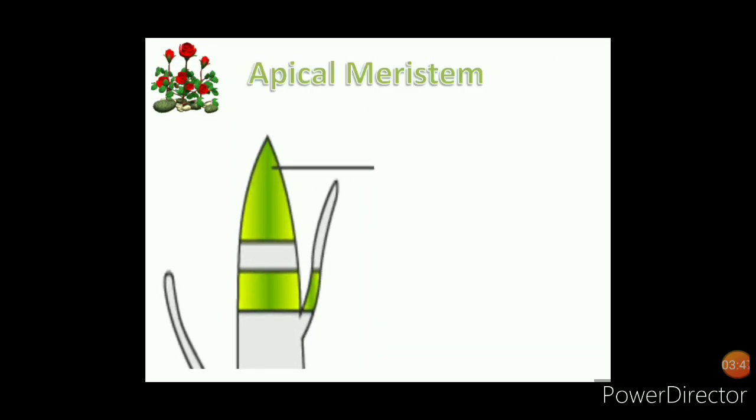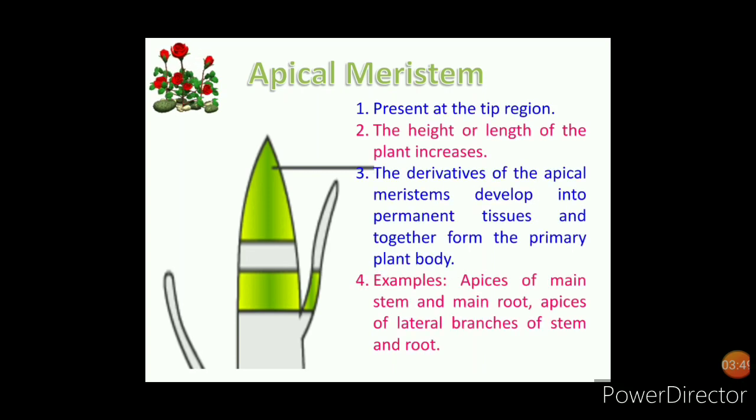Apical meristems are present at the tip positions. That tip may be a stem tip, root tip, or the tips of rootlets and stem branches. The height or length of the plant increases due to this meristem. The derivatives of the apical meristems develop into permanent tissues and together form the primary plant body. The new cells added by the meristems are called derivatives. As they move apart from the meristematic region, they form permanent tissues.